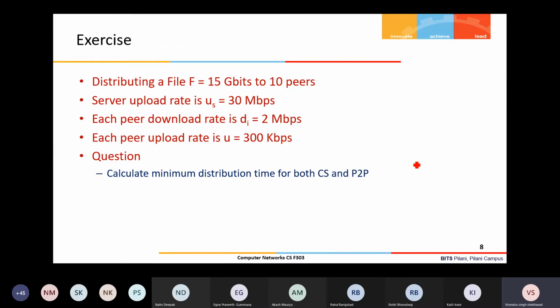Just to see how it works, let us do one exercise, and you are supposed to do it. I am giving the numbers to you. We are distributing a file; let us say the file size is 15 gigabits. Giga means 10 power 9. A total of 10 peers are there, so my n equals 10. The server upload rate, US, is 30 Mbps. Mega means 10 power 6.